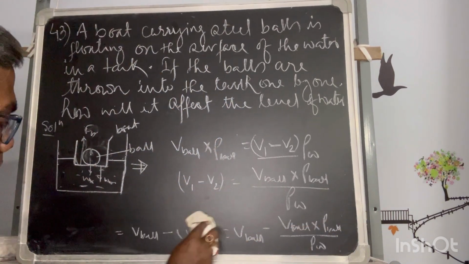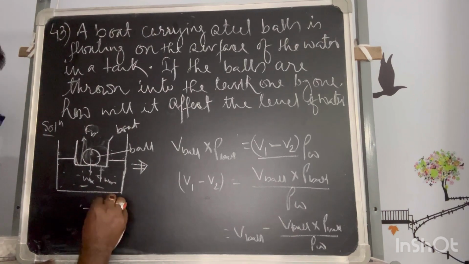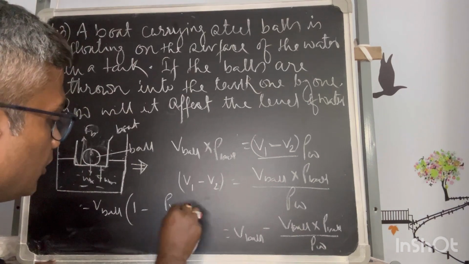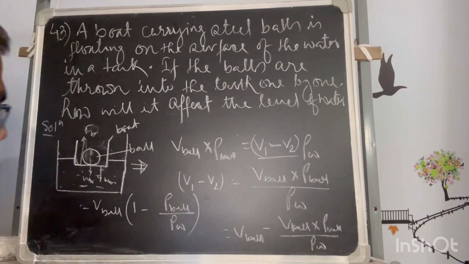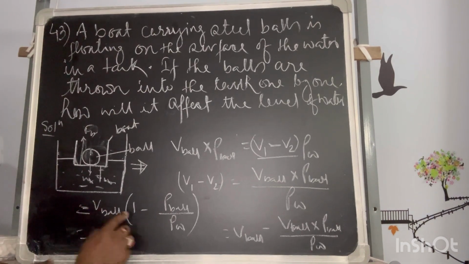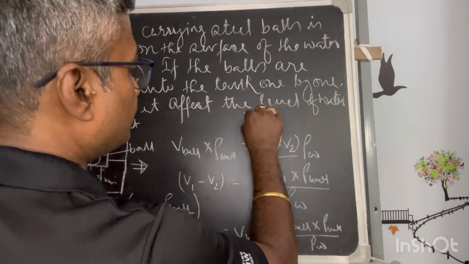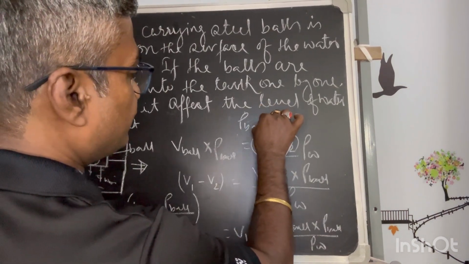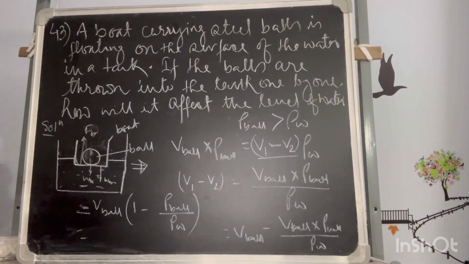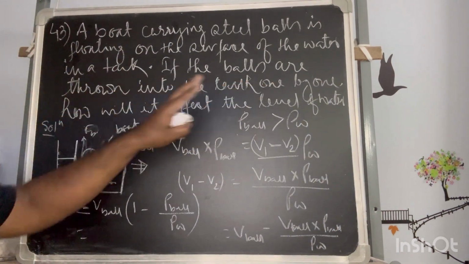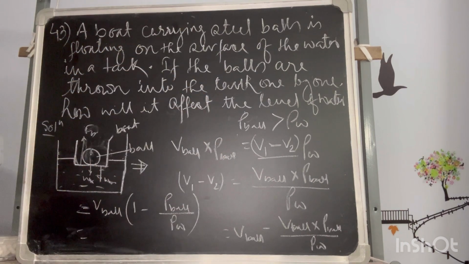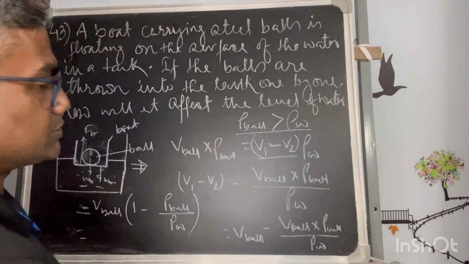Okay, now this will become how much? If I take V ball common, it equals 1 minus rho of ball by rho of water. Now this fraction is what? Density of ball is greater than density of water. That's why the ball when dropped will go down, it will sink down. It is dropped one by one, so that ball is heavier and it will go into the water. So the rho of ball is more than rho of water.